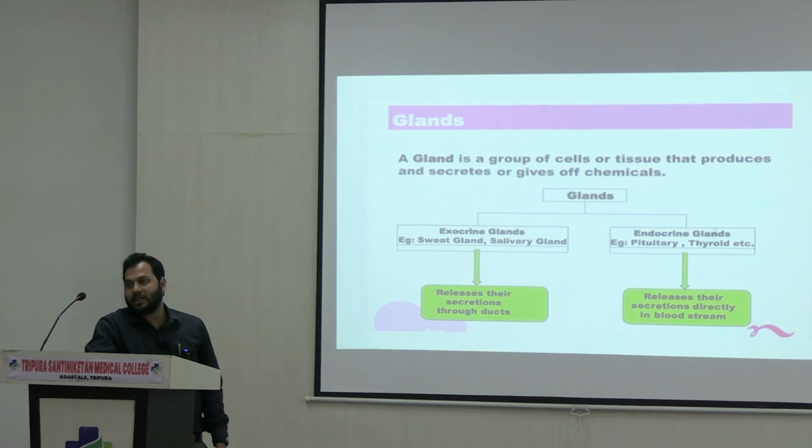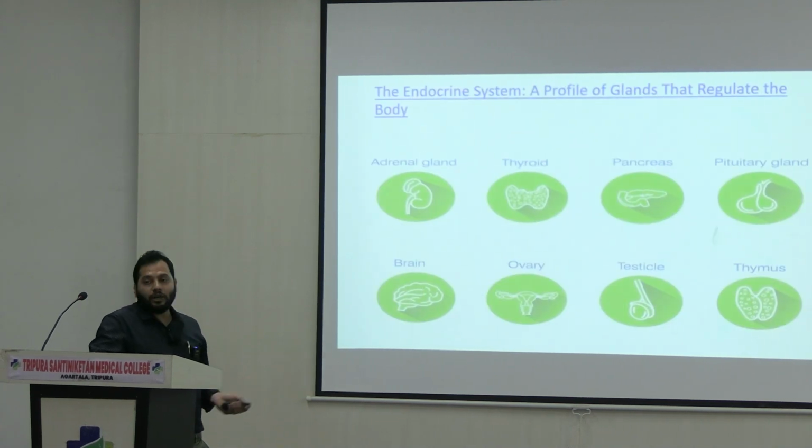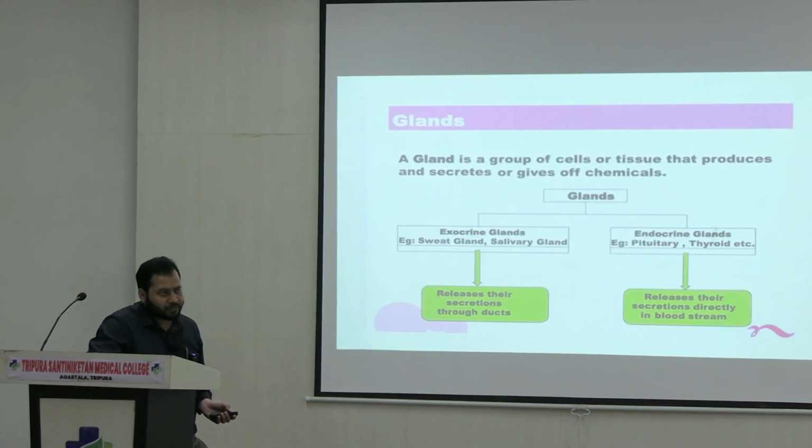Here secretions means the hormones, right? These endocrine glands are masses of cells or tissue, and each different tissue secretes some hormones, and those hormones are very essential for cellular function, right?